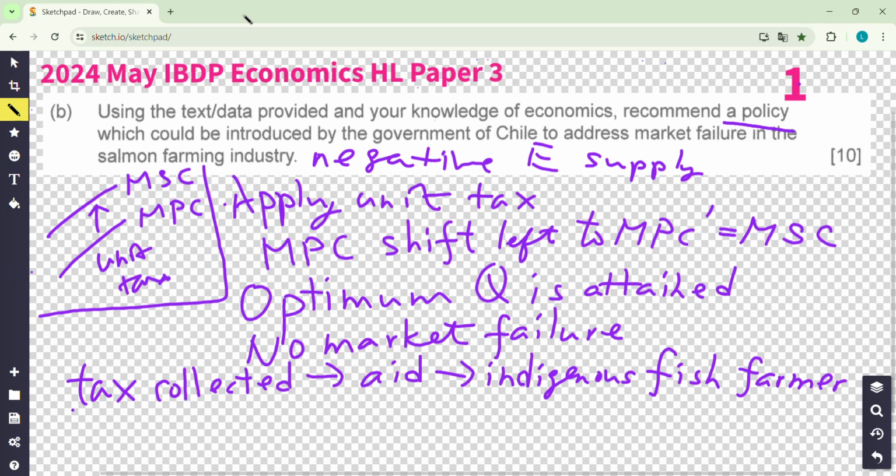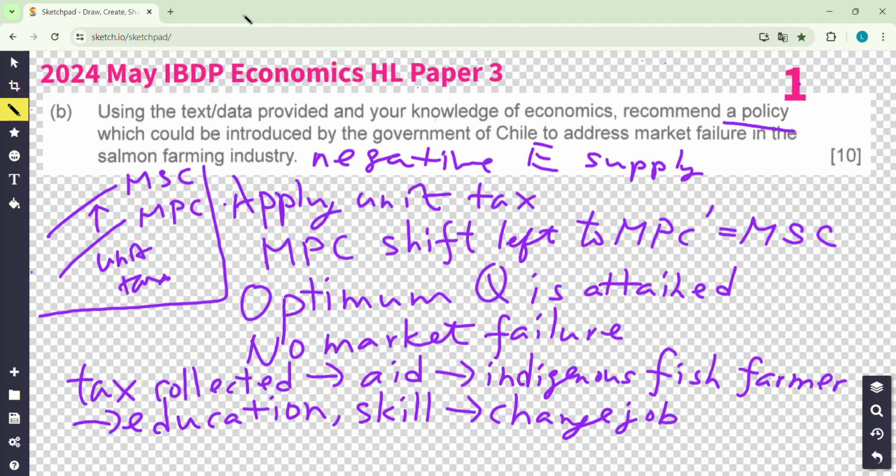Maybe you can provide some education, skills, on-the-job training, another skill. Give them new education, new skills, and then they can change their career, change jobs, to switch from the low paid primary sector to the secondary or tertiary sector.